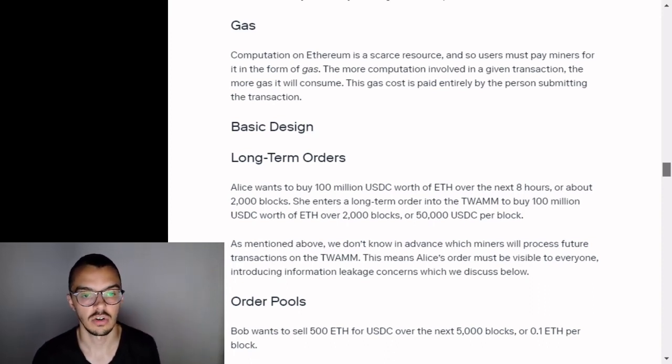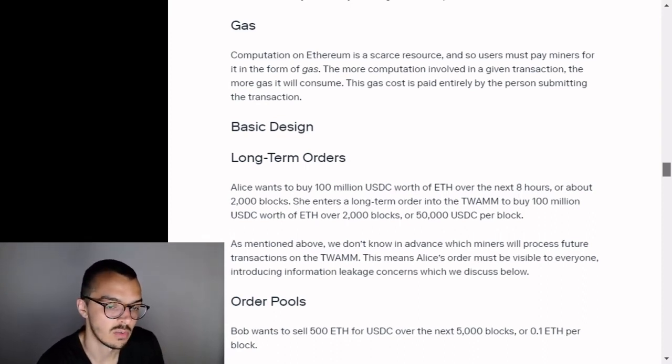She enters a long-term order into the TWAMM to buy 100 million USDC worth of ETH over 2,000 blocks, or 50,000 USDC per block. As mentioned above, we don't know in advance which miners will process future transactions on the TWAMM. This means Alice's order must be visible to everyone, introducing information leakage concerns which we discuss below.